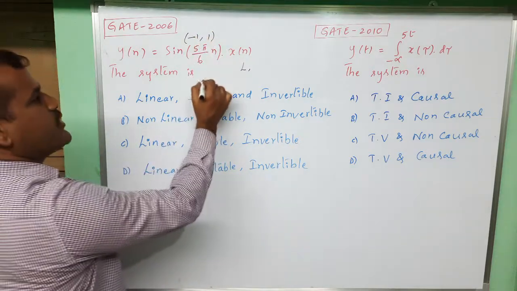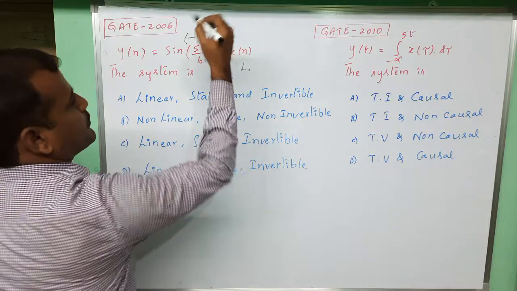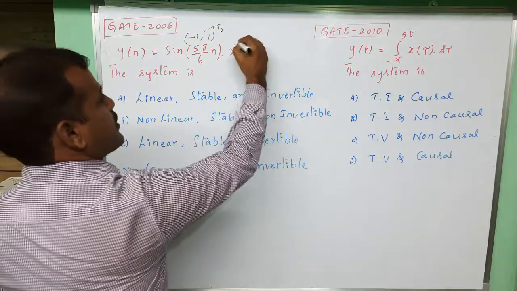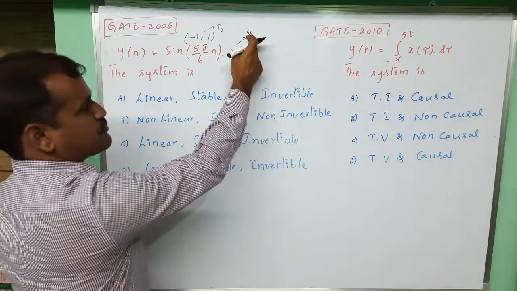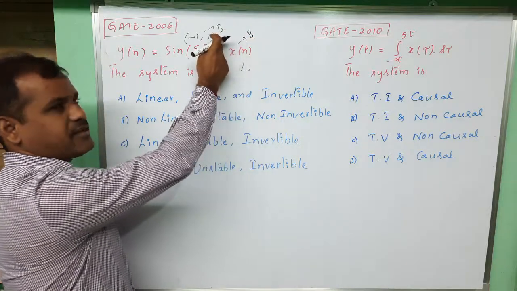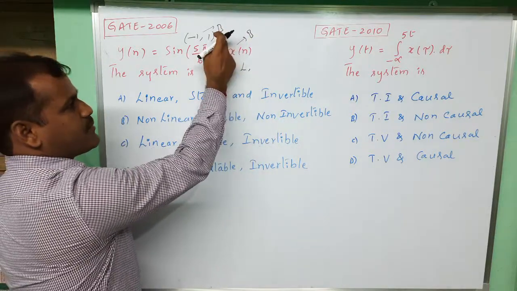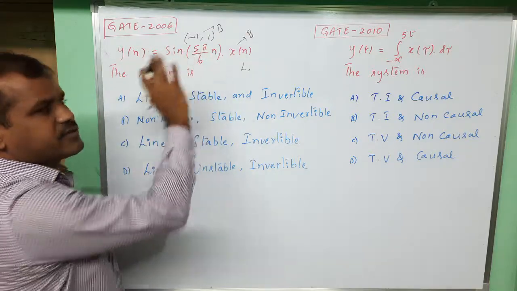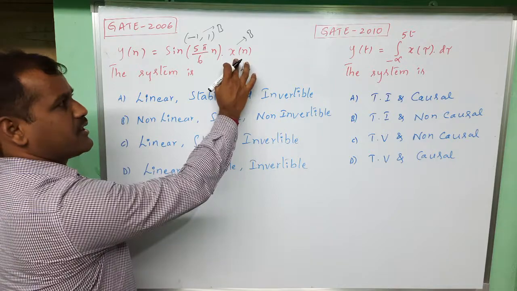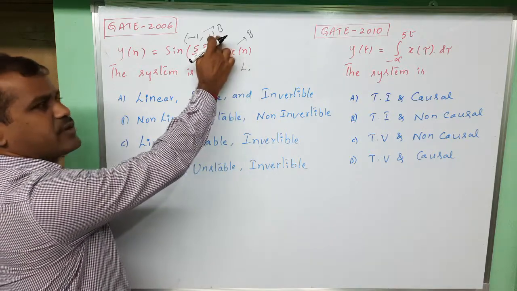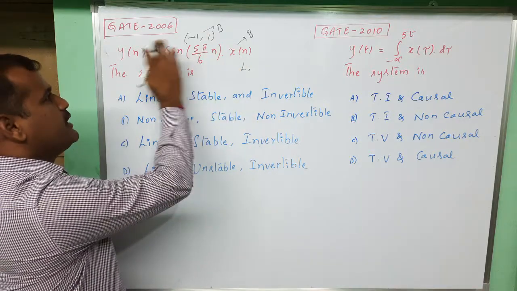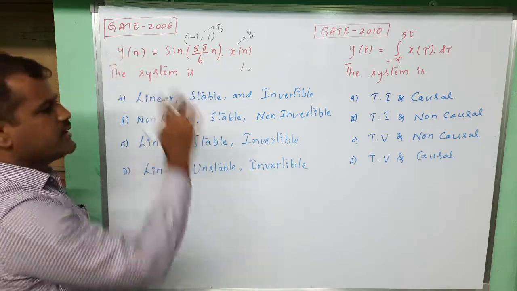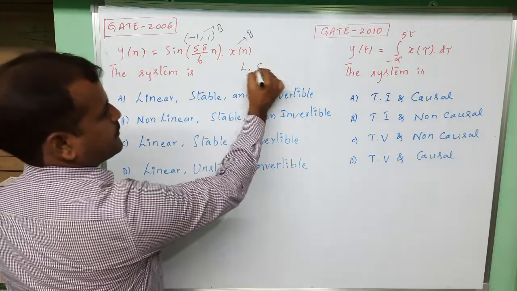It is strictly a bounded quantity. Whenever x of n is a bounded input signal multiplied by another bounded quantity, the output should be bounded. So any bounded signal multiplied with a bounded quantity results in a bounded quantity. So bounded input produces bounded output, which means it is a stable system.